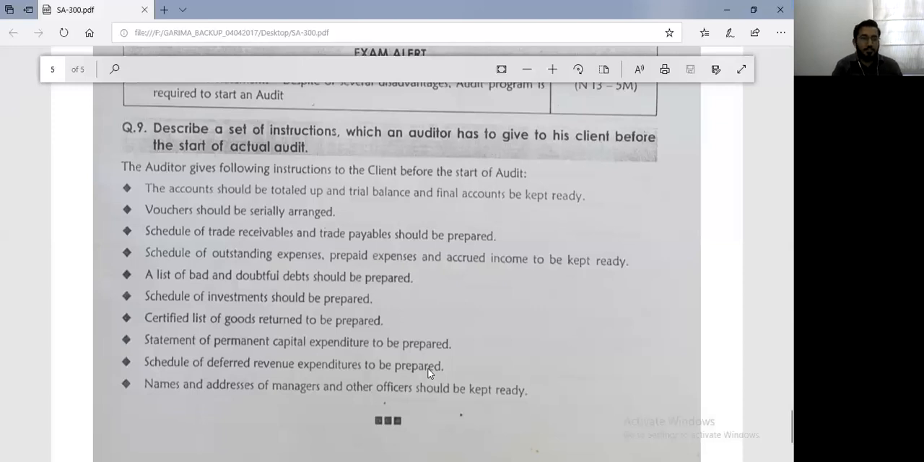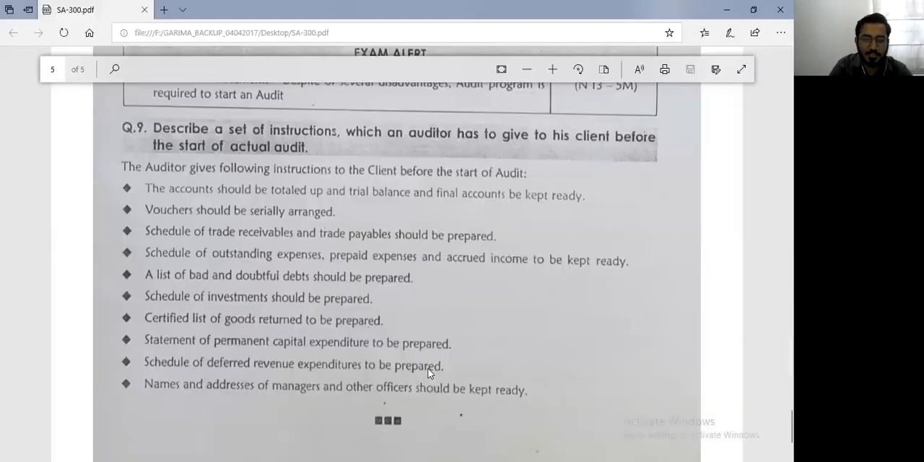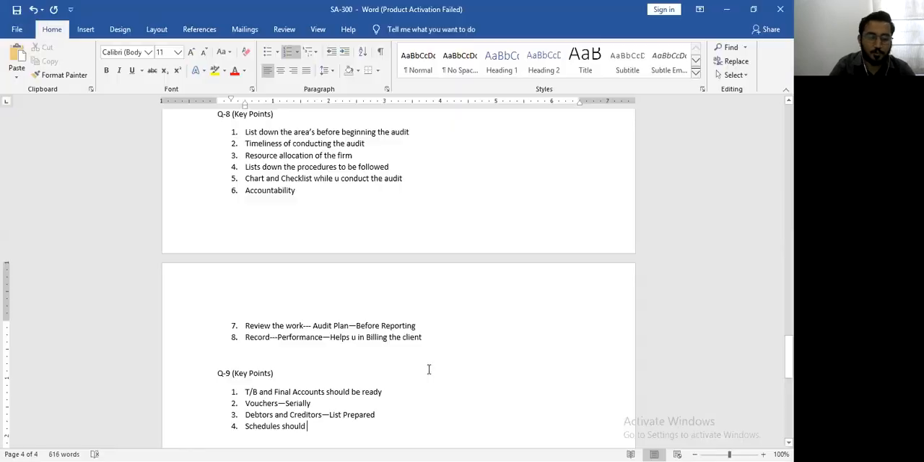Fourth point, schedule of outstanding expenses, prepaid expenses and accrued income should be kept ready. So various other schedules should be kept ready before you conduct the audit, because these are your basic schedules that you will need when you conduct the audit. So basic schedules of your prepaid expenses, your expenses outstanding, your accrued income should be kept ready.